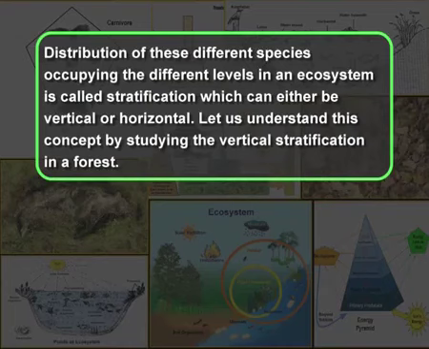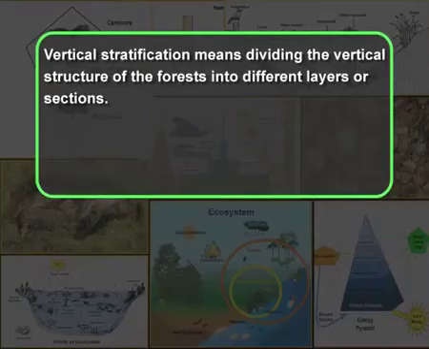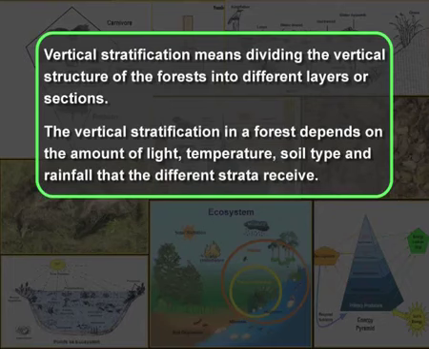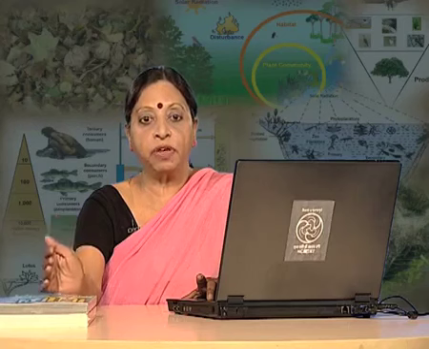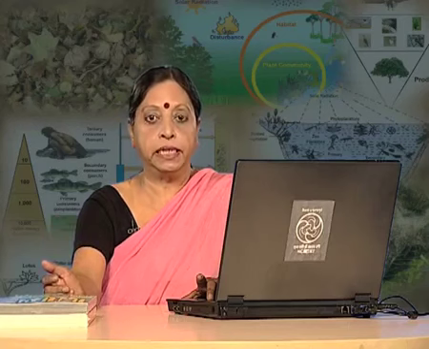Let us understand this concept by studying the vertical stratification in a forest. Vertical stratification means dividing the vertical structure of the forest into different layers or sections. The vertical stratification in a forest depends on the amount of light, temperature, soil type and rainfall that the different strata receive. Let me now explain vertical stratification a little more in detail.